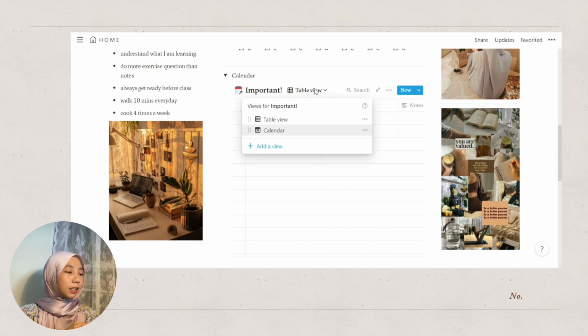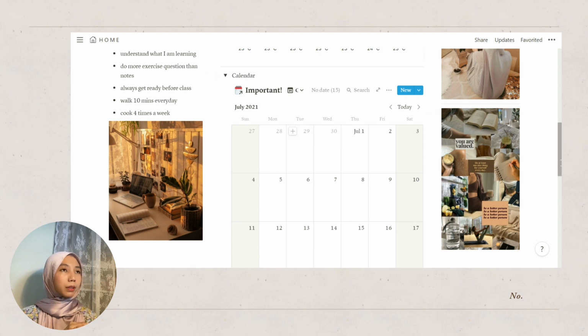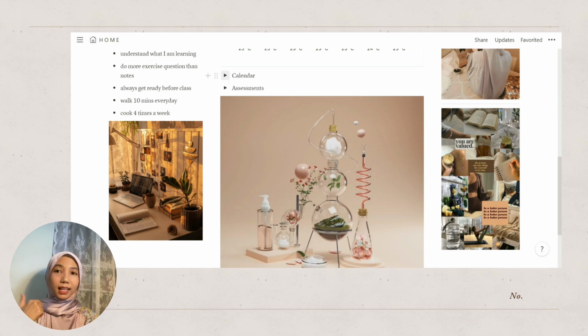So you can easily access the table view, which is much easier for you to write your tasks, but you can also access it in your calendar just so that you can have a bigger visual of what your month will look like. This template, I also got it from Jenny's Studies, but the main difference is I use the toggle option a lot because I don't like it when my Notion looks so crowded. Because of that, I use a lot of the toggle option to easily hide and display what it is that I want to see.